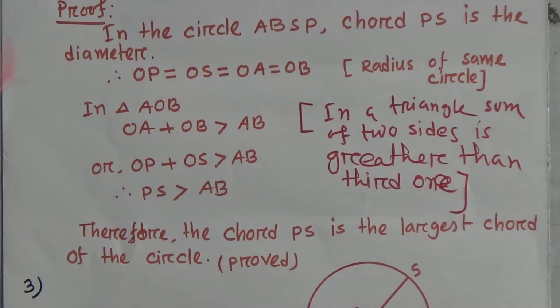That means OA plus OB must be greater than AB. Okay. Now put the value. OA means what? OA means OP, because all are equal.